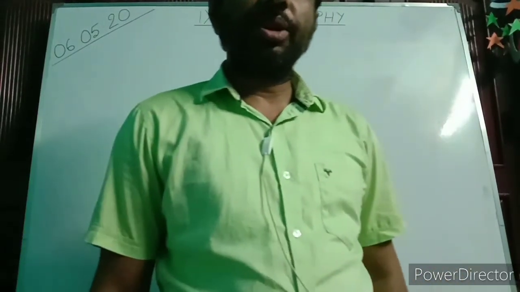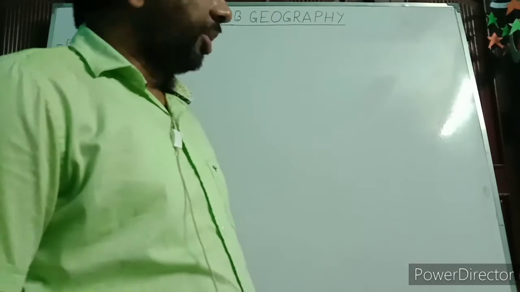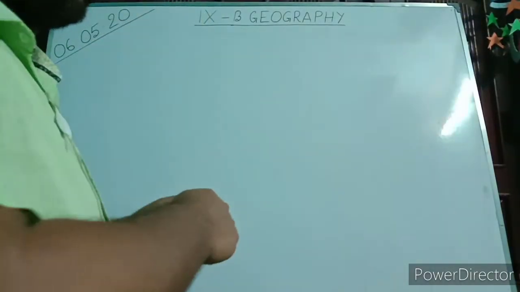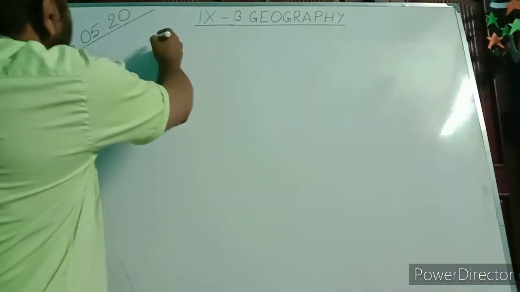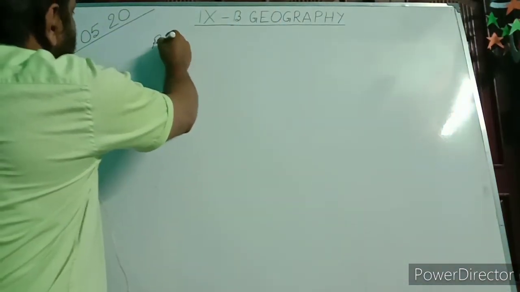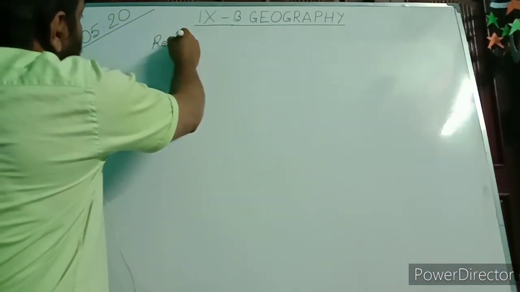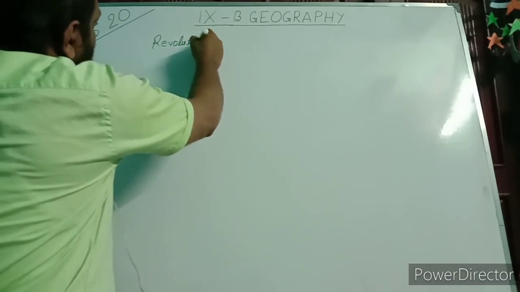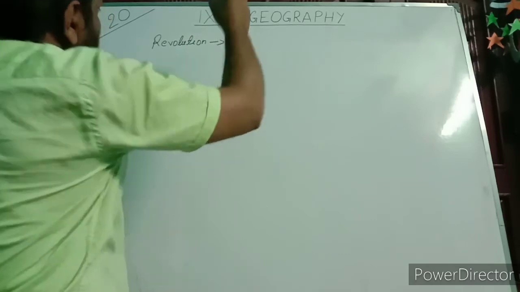In this period of geography, today we'll see revolution. Before that, we have seen rotation, and today we'll see revolution. This is derived from revolve.